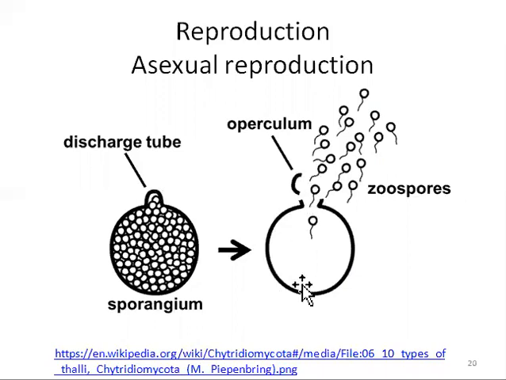Here you can see the sporangia, and you can see a lid-like structure present over the surface of the sporangia, and this is called the operculum. So the species that release zoospores from operculate sporangia are called the operculate chytridiomycetes.